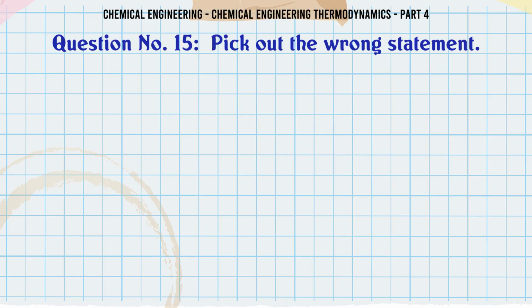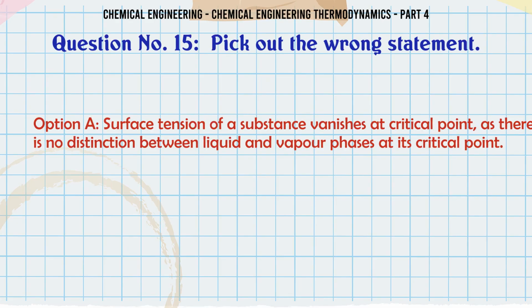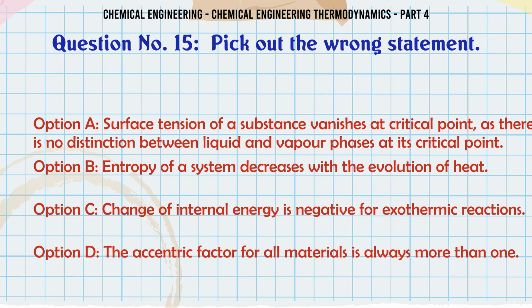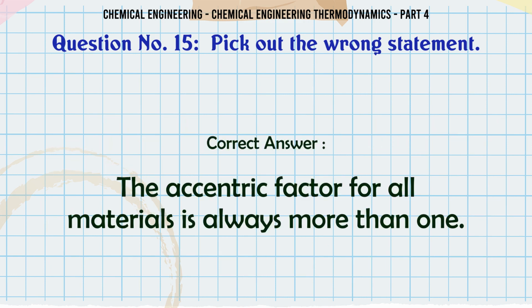Pick out the wrong statement. A. Surface tension of a substance vanishes at critical point as there is no distinction between liquid and vapor phases at its critical point. B. Entropy of a system decreases with the evolution of heat. C. Change of internal energy is negative for exothermic reactions. D. The eccentric factor for all materials is always more than 1. The correct answer is the eccentric factor for all materials is always more than 1.